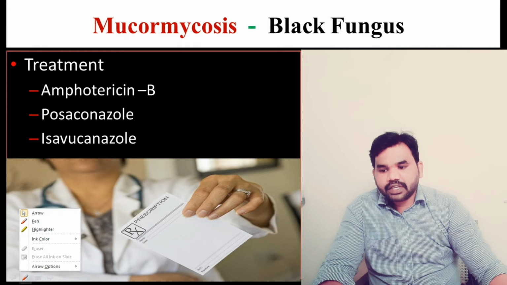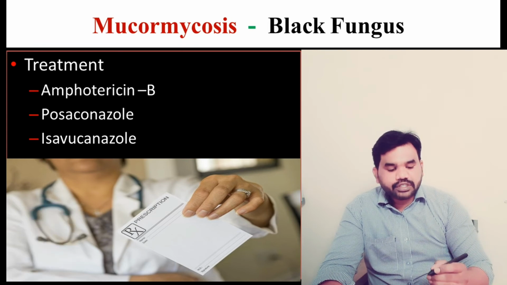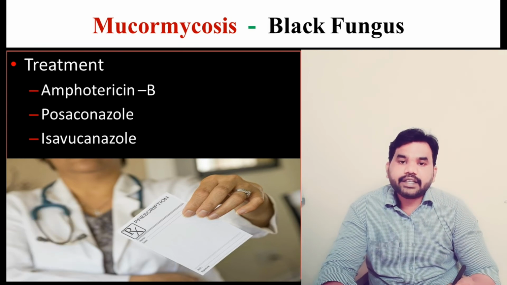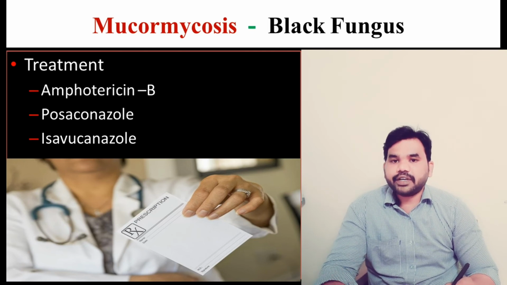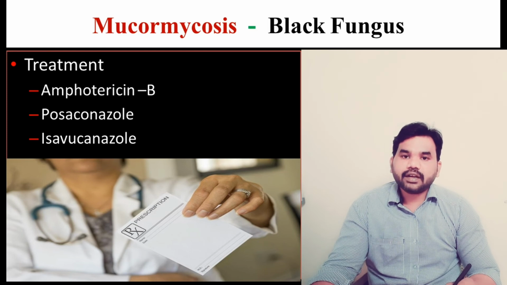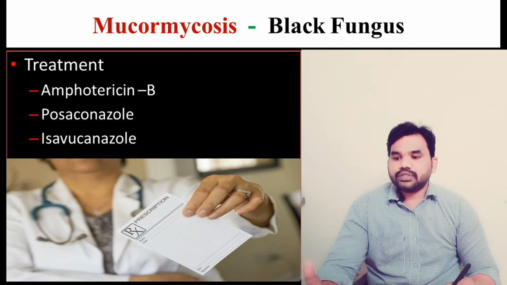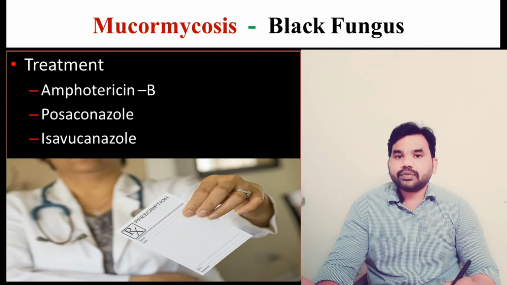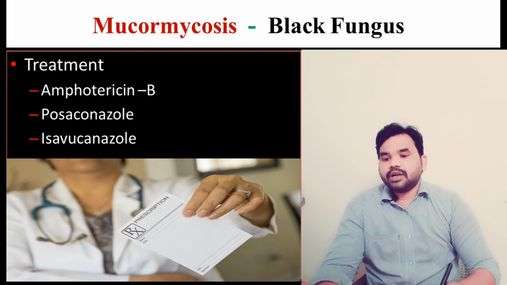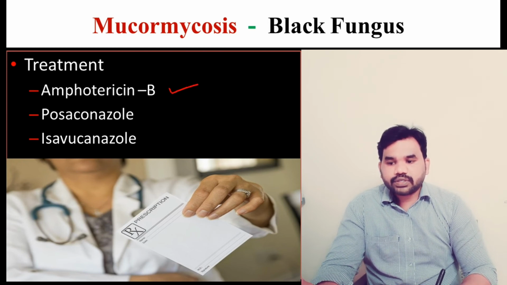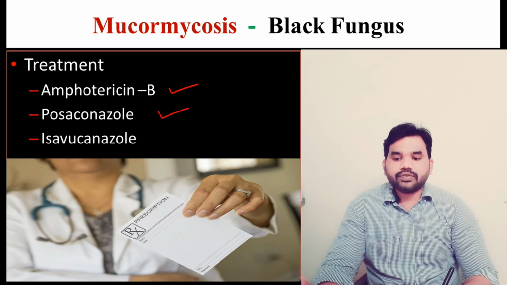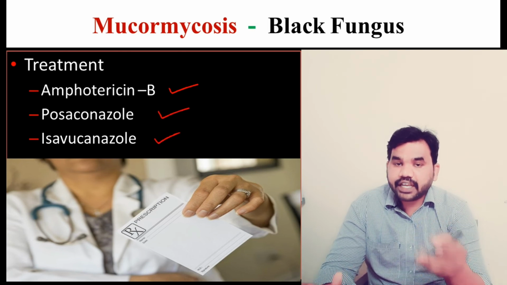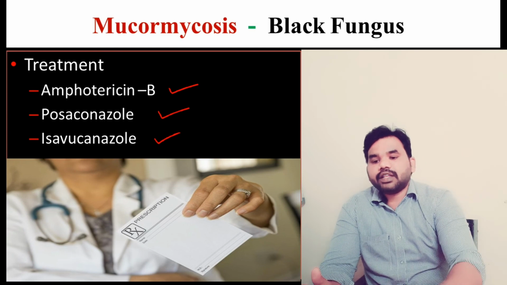I want to tell you one thing here: don't use this medicine without the guidance or the prescription of the doctor. As I am telling in this video, this is the choice of treatment, but it doesn't mean that you have to use this medicine whenever you are infected with this black fungus. Please do take the suggestion from your doctor. Okay, so choice of treatment is amphotericin B, posaconazole, and isavuconazole. Please take the suggestion from your doctor, then go for the medicine.